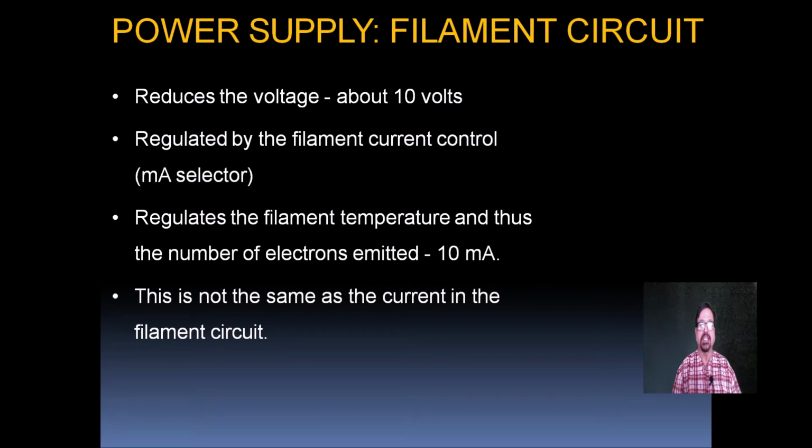It reduces the voltage to about 10 volts, regulated by the filament current control, that is the MA selector. So MA and kV are the two essential factors when we do radiography. They regulate the filament temperature and thus the number of electrons emitted, that is the tube MA. This is not the same as the current in the filament circuit. It is different.